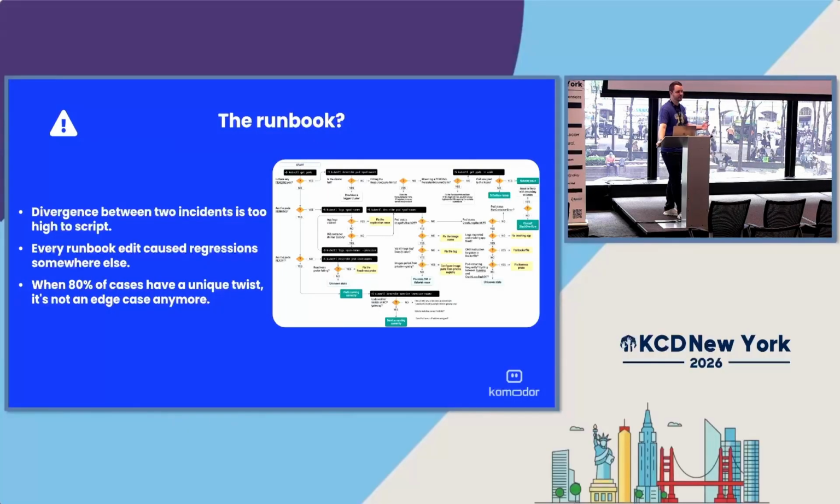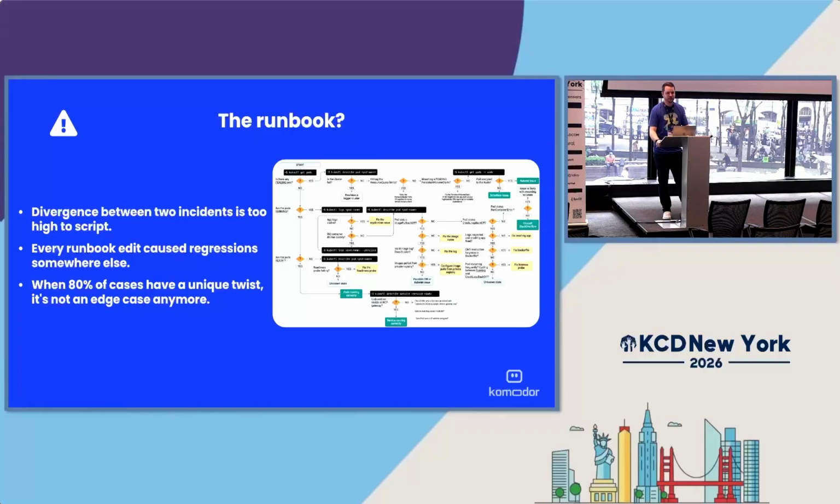Honestly, we had major problems with this. The divergence between the 2 incidents was too high to script. Every runbook edit that we added caused a regression somewhere else. It was almost like plugging a hole in the ship that was leaking just introduced a new hole. And the ship continued to sink.